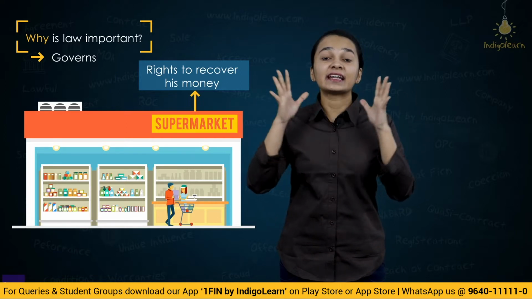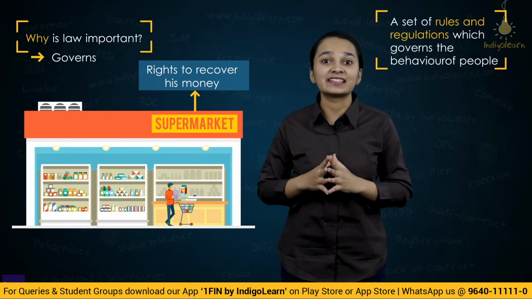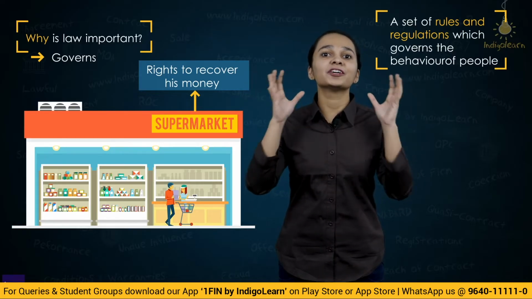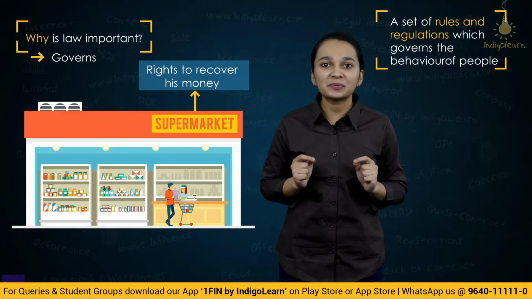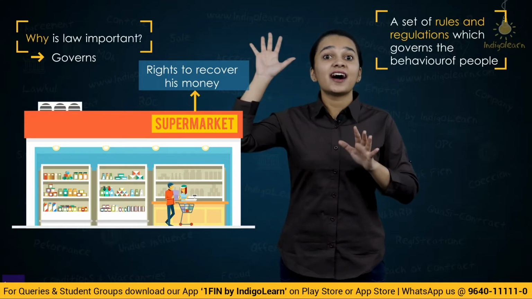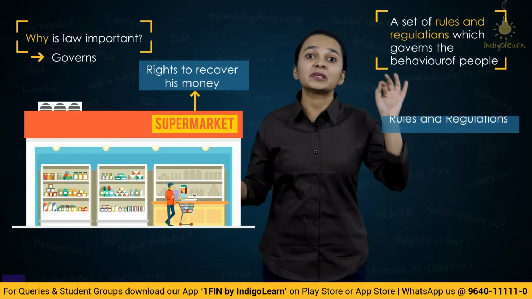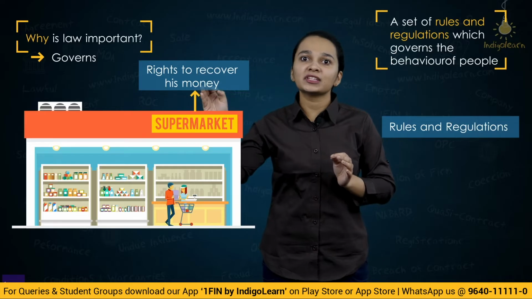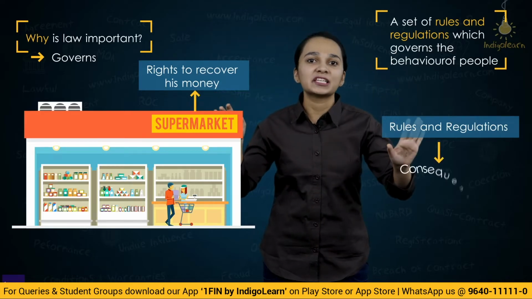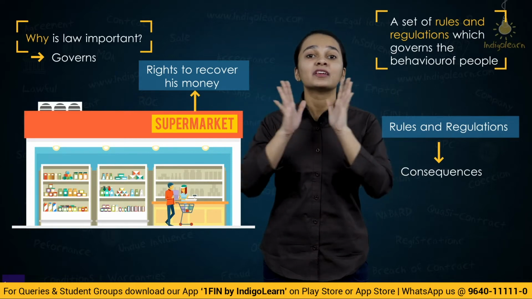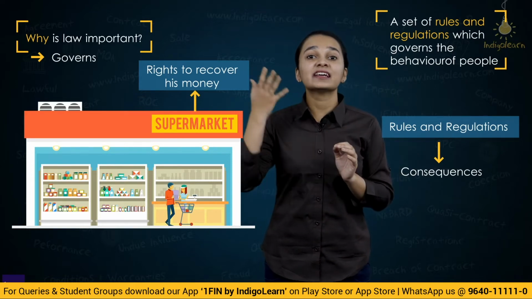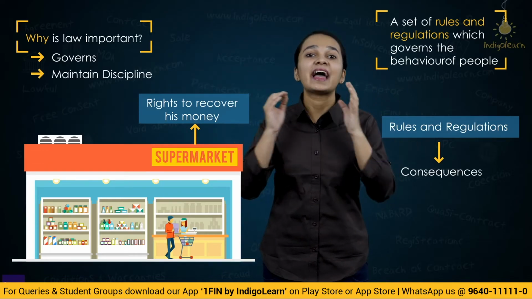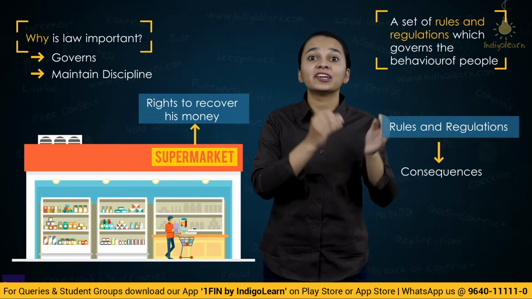So when we say that there are a set of rules and regulations in existence, they play a pivotal role in governing the behavior of people. And why do we say governing the behavior of people? Because if there are a certain set of rules and regulations in place, people will definitely follow them. Because if they do not follow these rules and regulations, they will have to bear consequences, they will have to bear punishments. So, why is law important? Law is important in order to maintain discipline amongst the people and also manage the behavior of people.